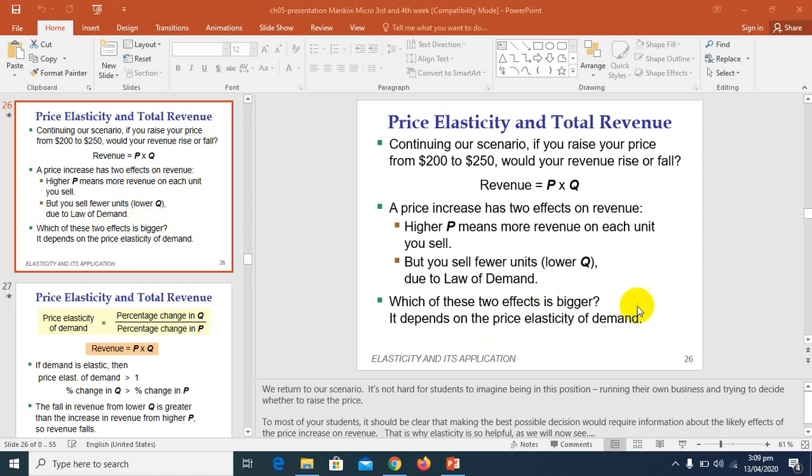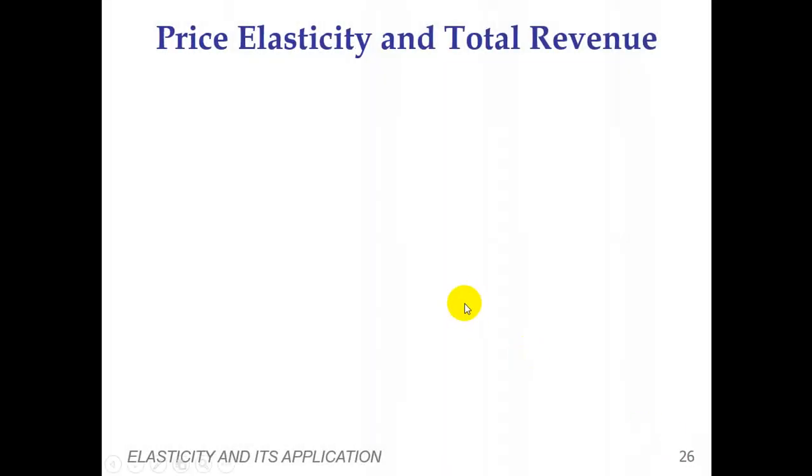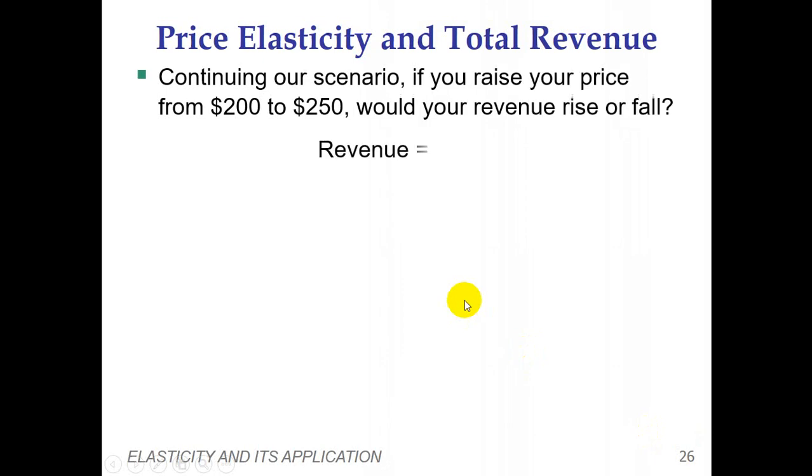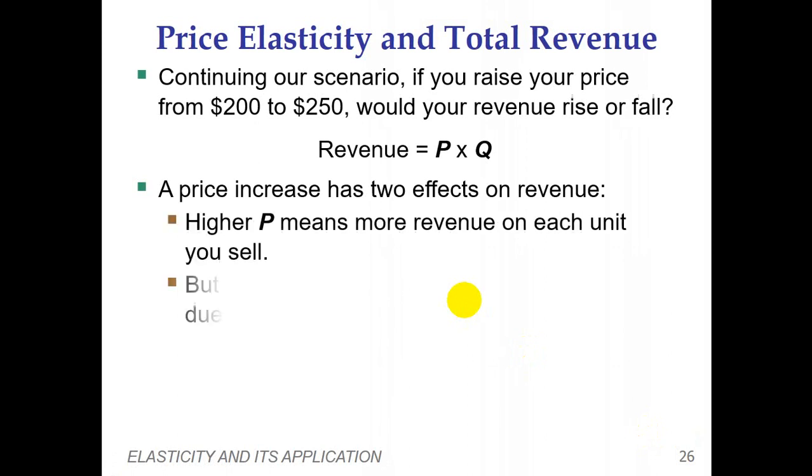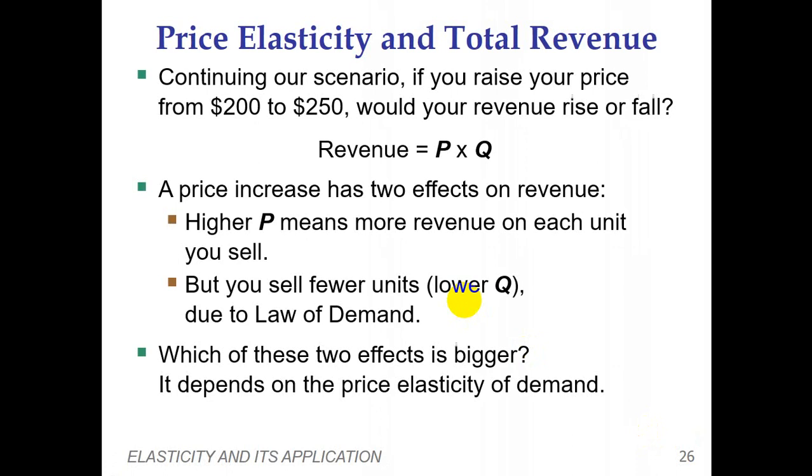So in this slide, continuing the scenario, we have the same scenario as the previous one: if there is an increase in price from $200 to $250, how is the quantity demanded going to change? So we keep the same example, in order to negate any confusion.